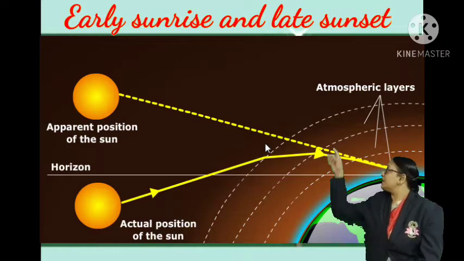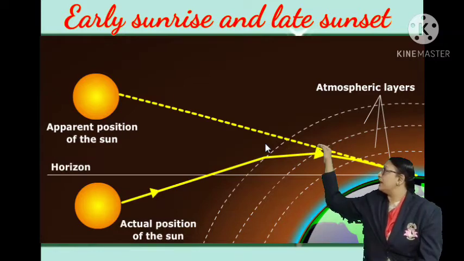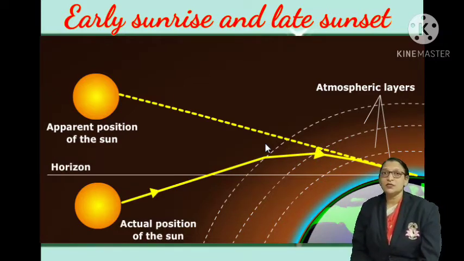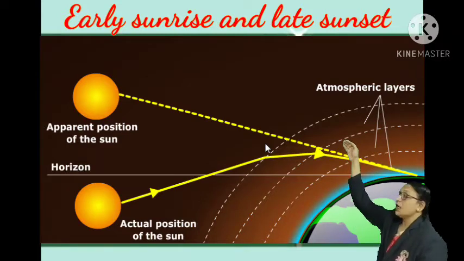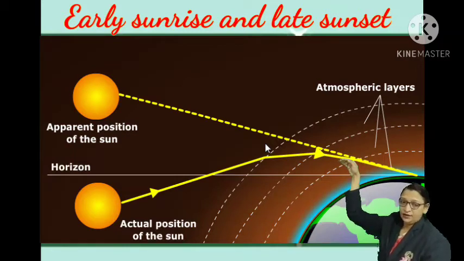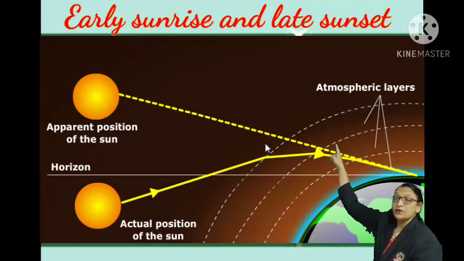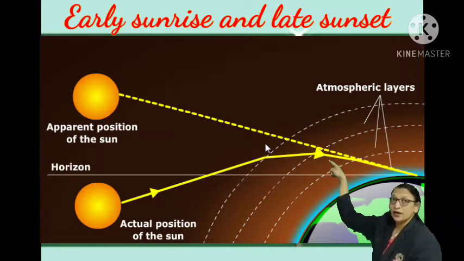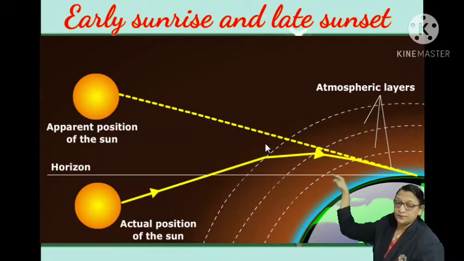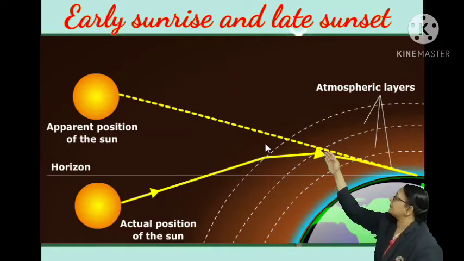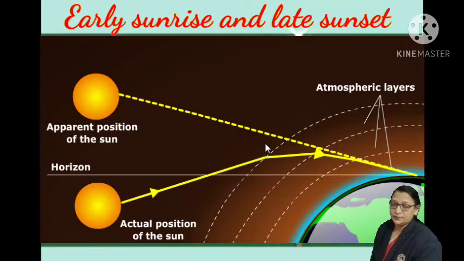Here, when sunlight travels from vacuum to atmosphere, layer by layer, every time it suffers refraction. So when a light ray comes from the upper atmospheric layer, due to the warmness, air is rarer as compared to the lower layer of atmosphere. At the lower layer, air is denser, and as it comes closer and closer to the earth, it becomes more and more dense.